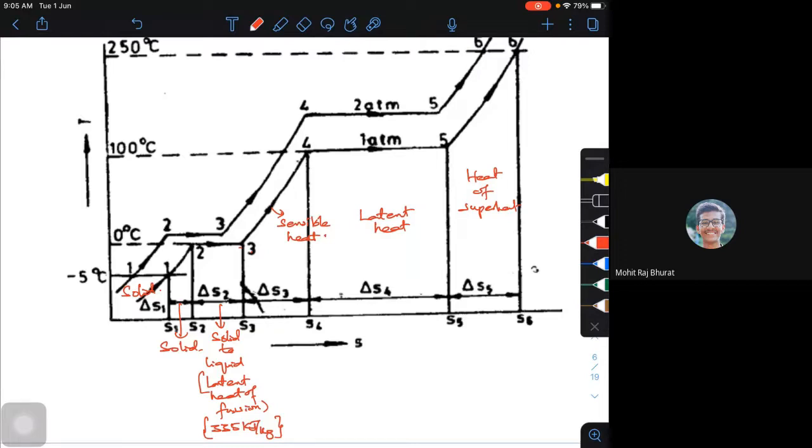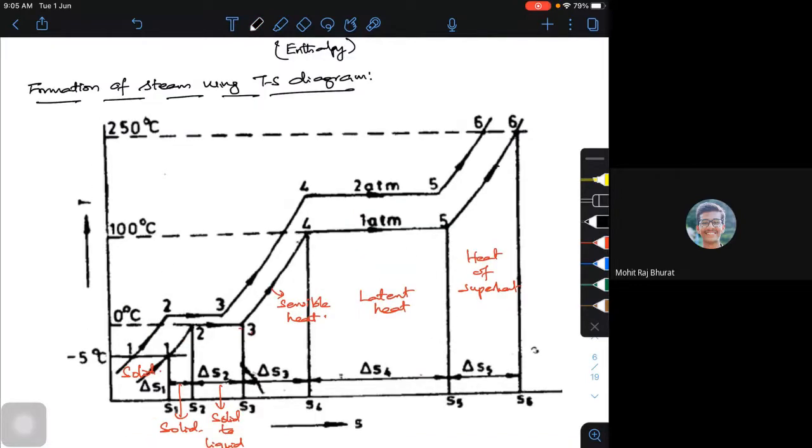So why is this particular thing important? They may ask, find the change in entropy during the process. So what we have to do? You have to take this. See, this is for a particular pressure, some P1. This may be some particular pressure P2. P1 may be some 1 bar, P2 may be some 3 bar or whatever it may be. And this is your degree of superheat.